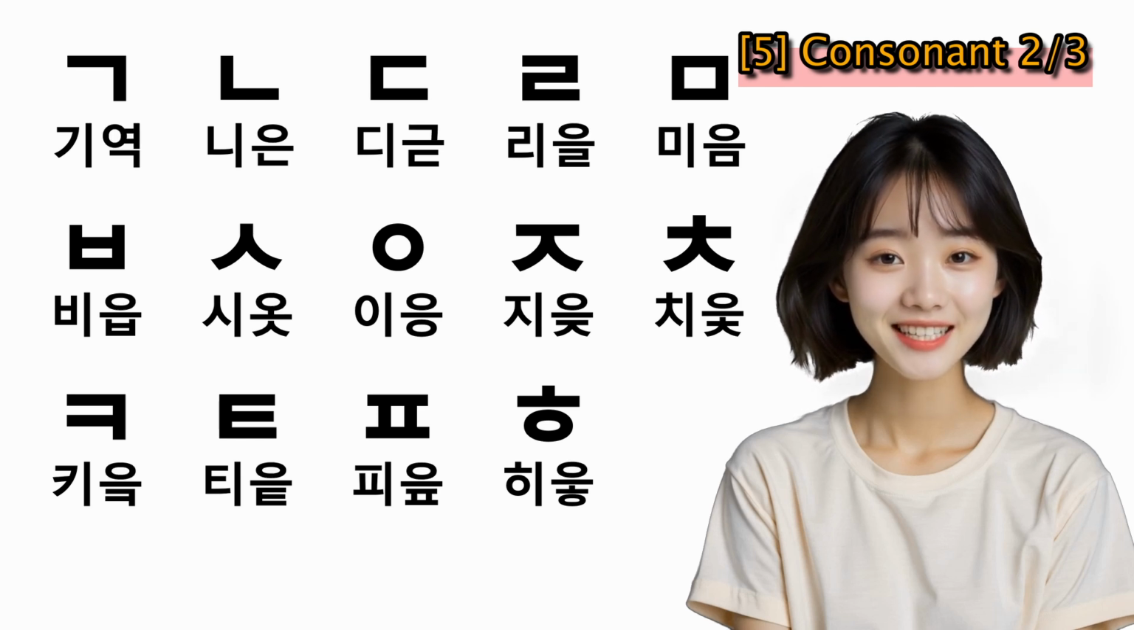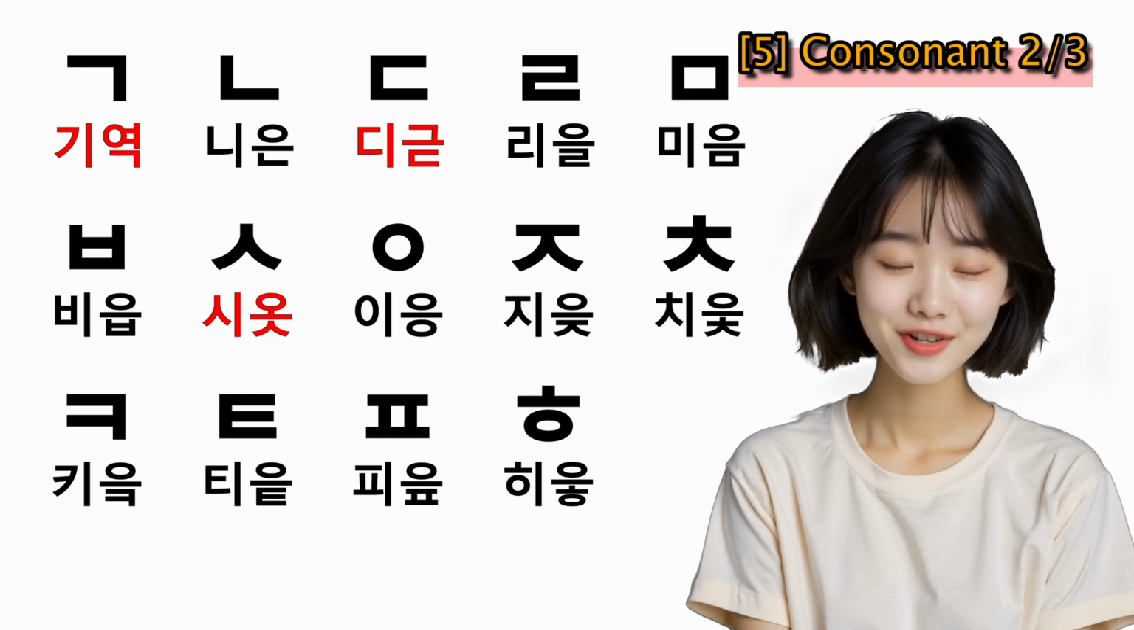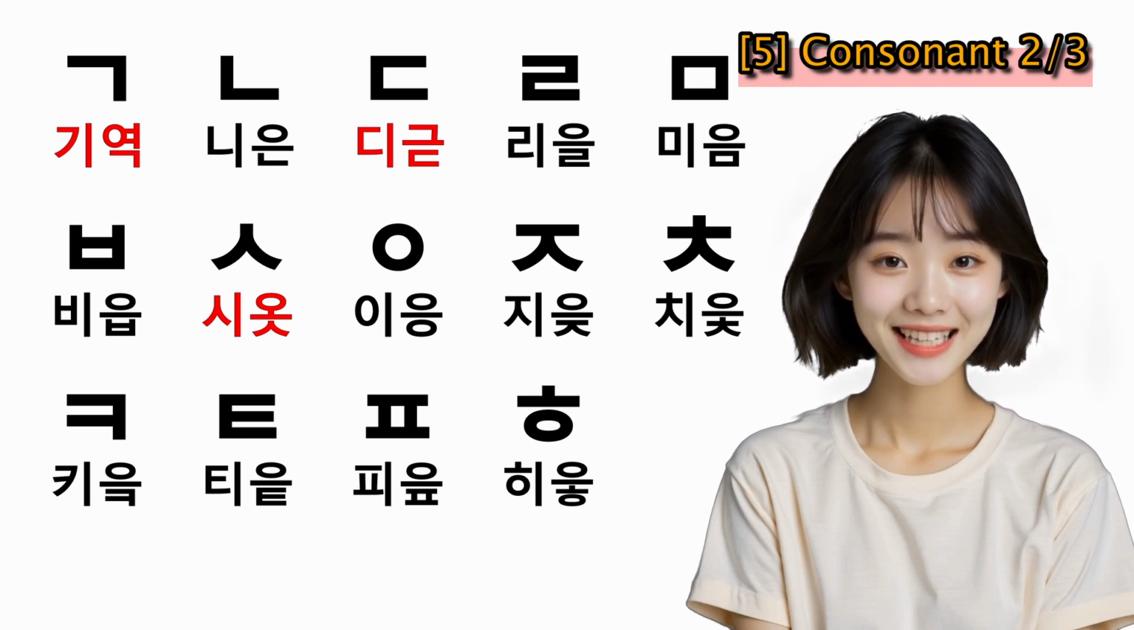The consonant in the initial position has no sound value and is used when a syllable starts with a vowel. Unlike the basic pattern, 기역, 디귿, and 시옷 are exceptions.